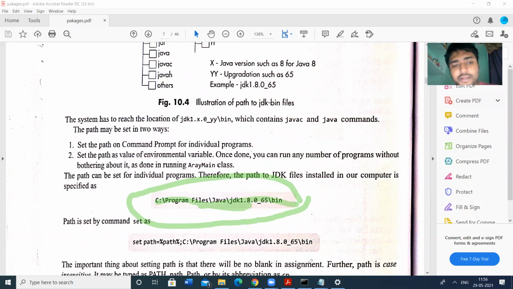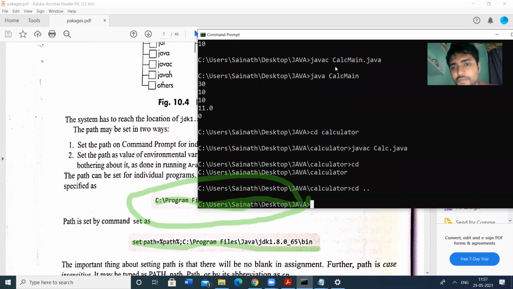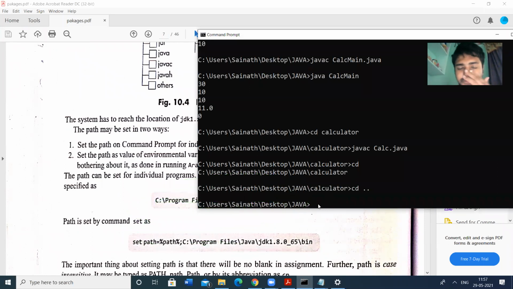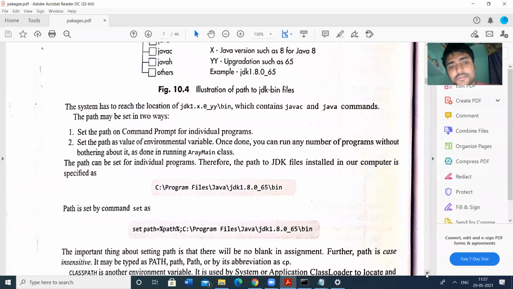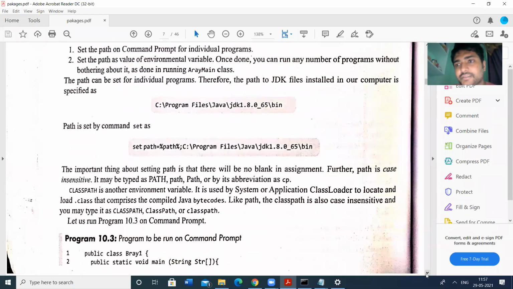Like that we can access it, or you can give it in the command line itself. You can give the path here itself. The syntax is: set path is equal to percentage path percentage semicolon, and then we have to paste the path here. So this is the syntax to add the path in the command prompt itself.